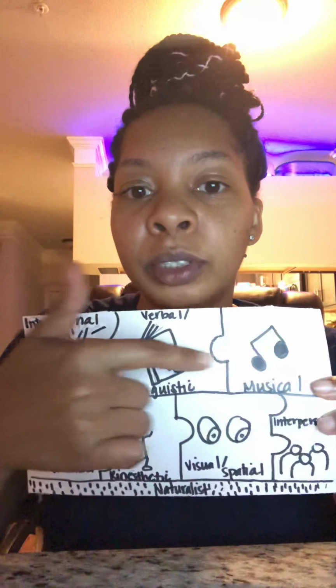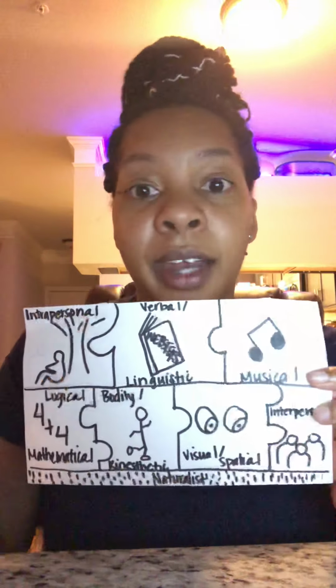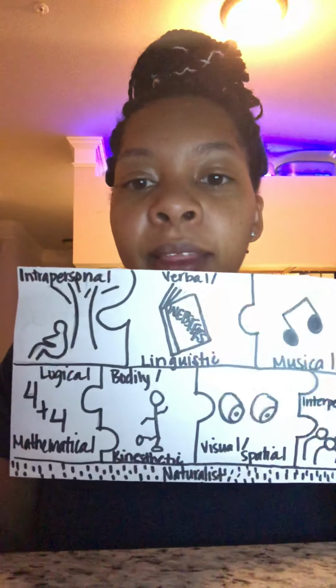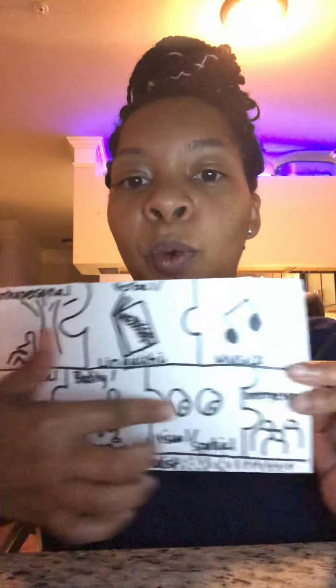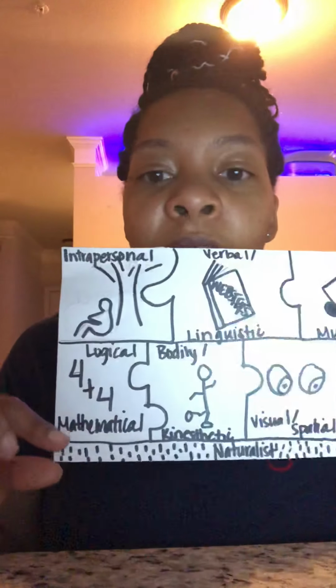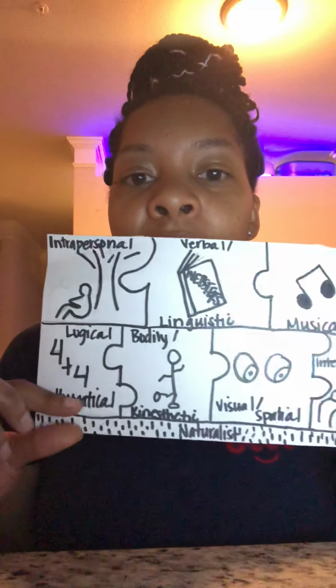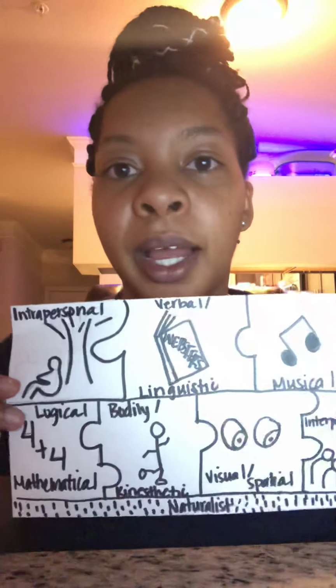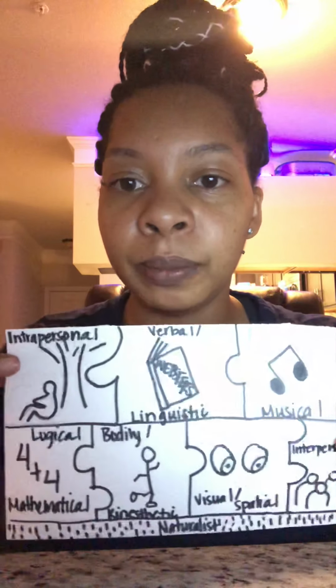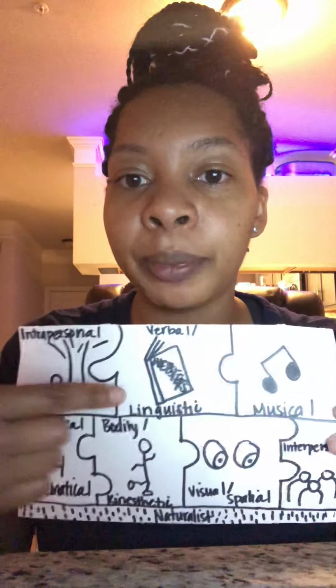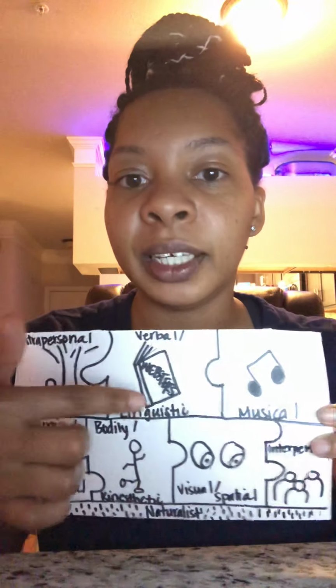And they take up most of the page if I divide it in half. And then I put the next 4, and my smallest percentage is down here, and I'm going to explain it to you guys. My top 3 areas were intrapersonal, verbal linguistic, and music.